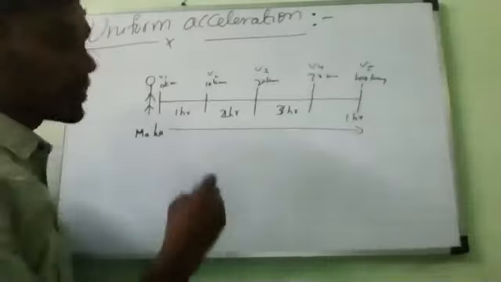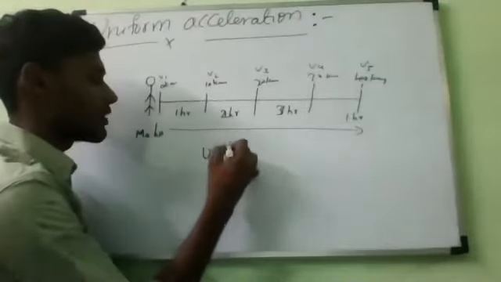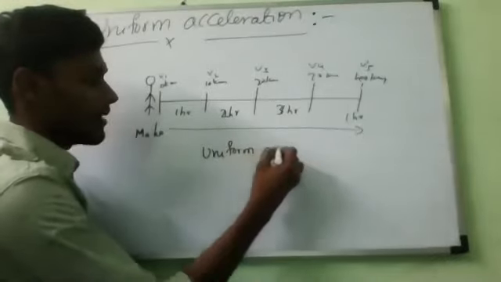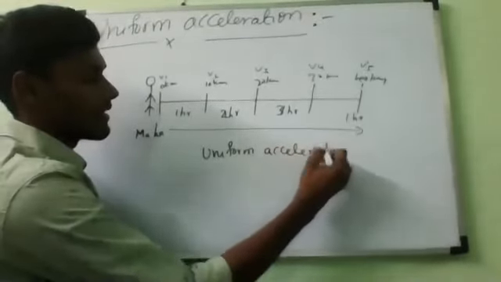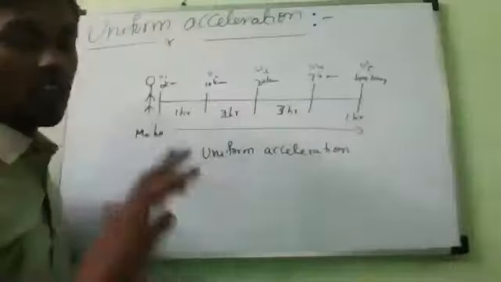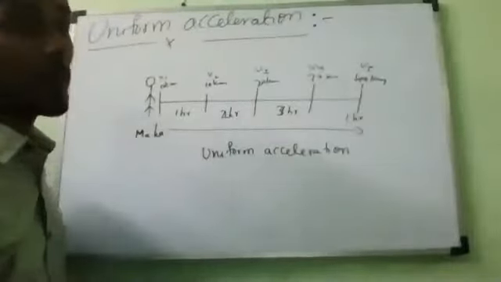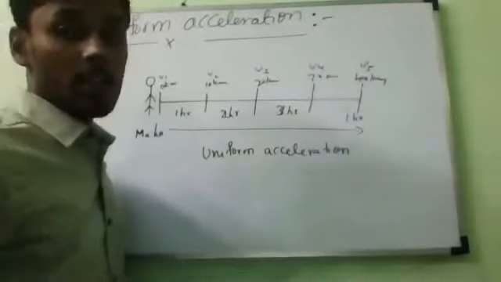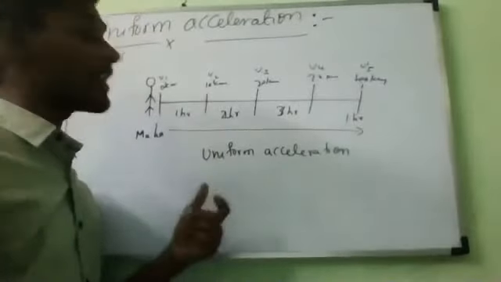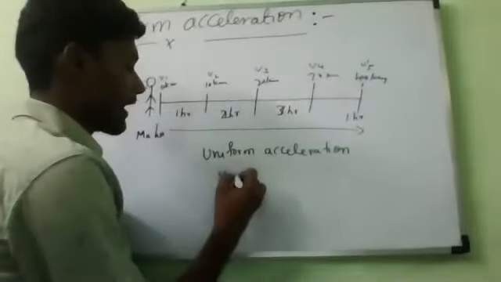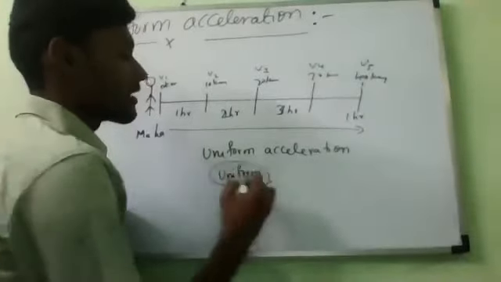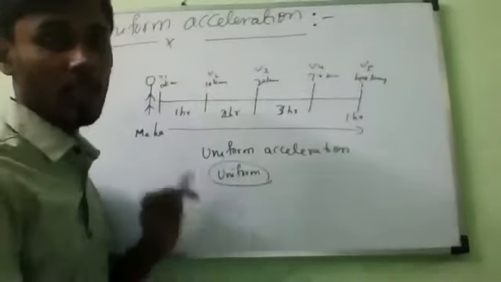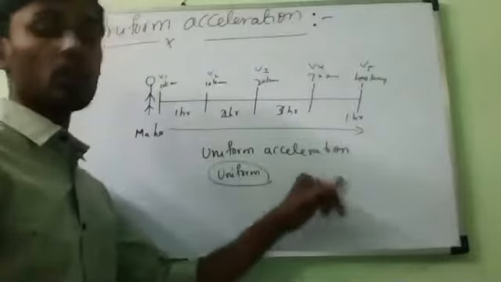then I can say the body is said to be in uniform acceleration. I will tell you the definition, don't worry, first focus here. When the velocity increases at a uniform rate, then the acceleration is also uniform. We can say the acceleration is said to be uniform.